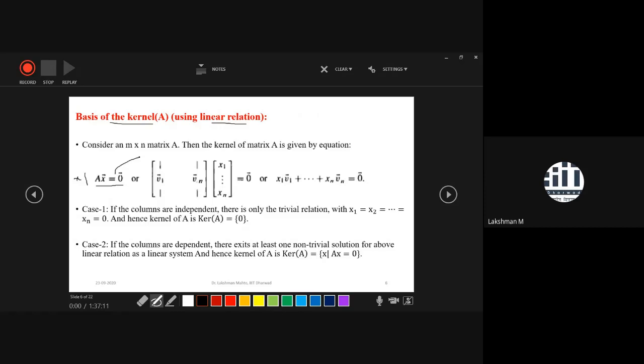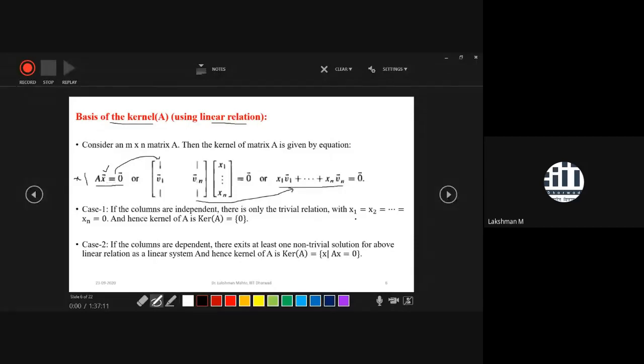If you further write it in column picture, you can get this structure. From here, this is the column. That means this is the linear relation, or column picture. Also, you can call it column picture. So here we have to find x1, x2 up to xn in such a way that, simply, we are finding the solution space of this system. In order to find the basis of the kernel, we are finding the solution space of Ax equal to 0. Remember that it always has a solution. Zero is always a solution of this one.